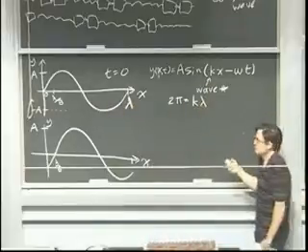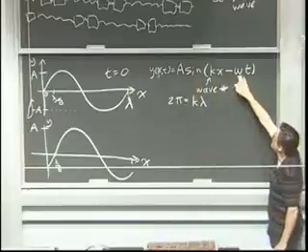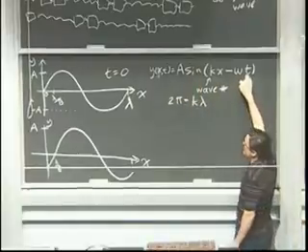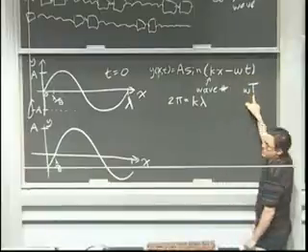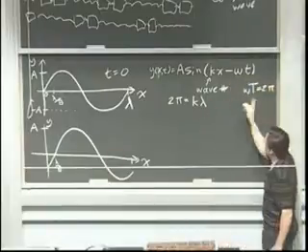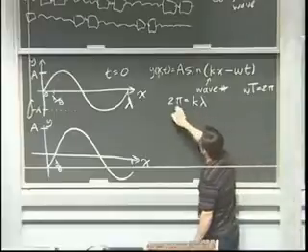Does that make sense? It's just like the same old thing I did already when I was trying to figure out how to relate omega and not little t, but big T. Because when I made the drawing of x versus t for an oscillator, I said, well, I know that omega times capital T, where this is the period, has to equal 2 pi. This is the same idea. So one cycle, 2 pi, and that corresponds to this.